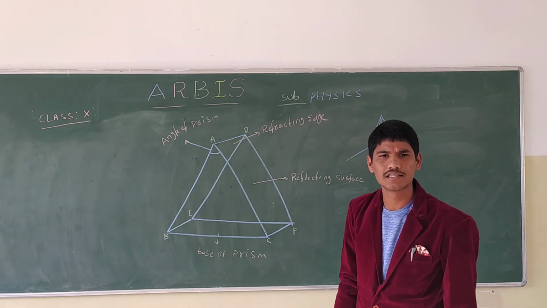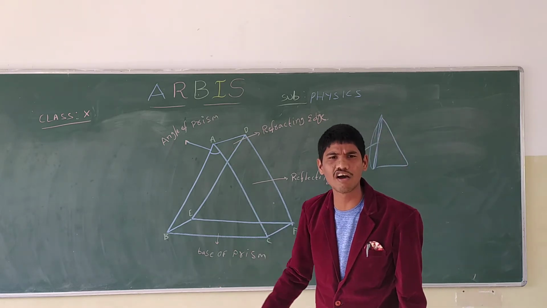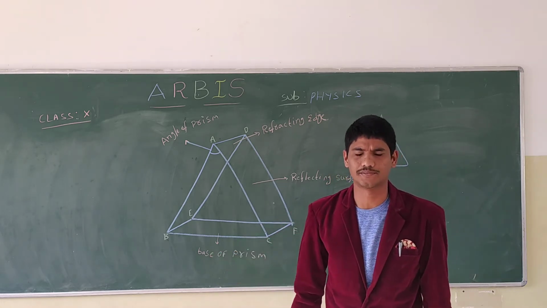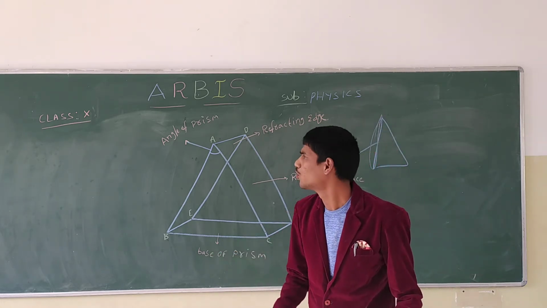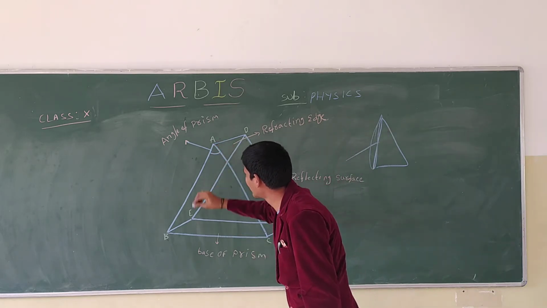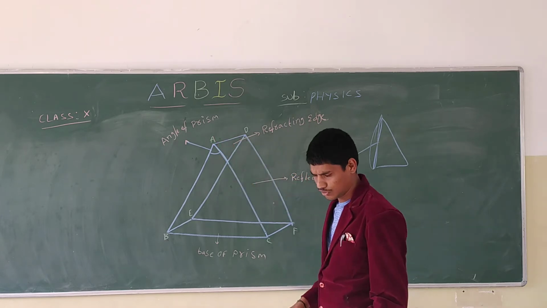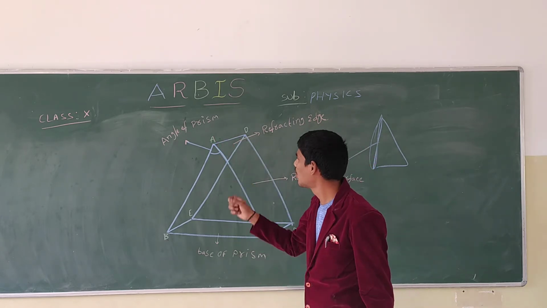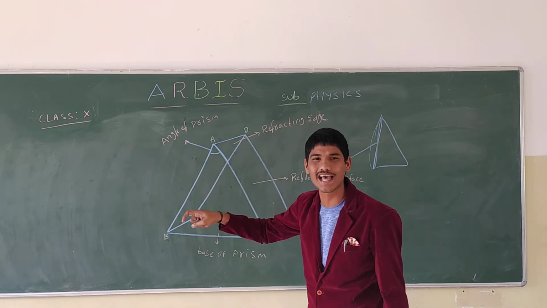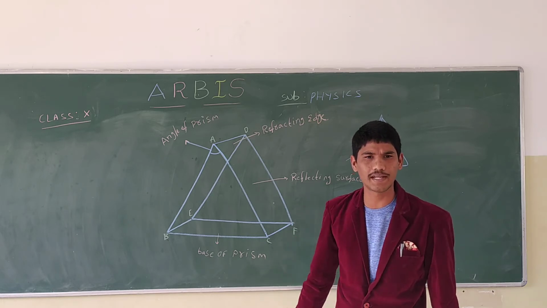The next one is the angle of prism. What is the angle of prism? It is the angle between the two refracting surfaces. This is one refracting surface and this is the other, so the angle between the two refracting surfaces of the prism is called the angle of prism.